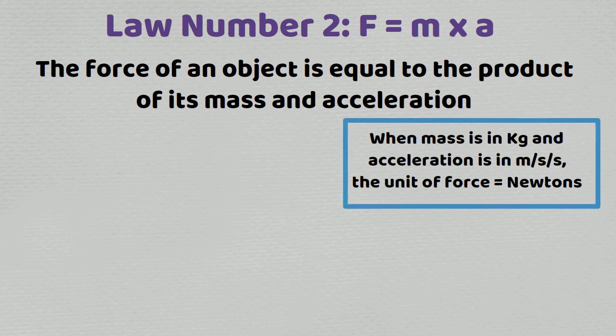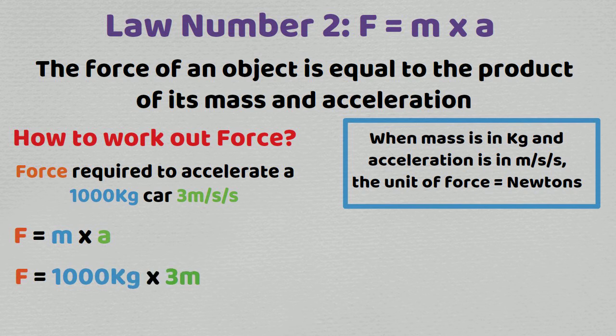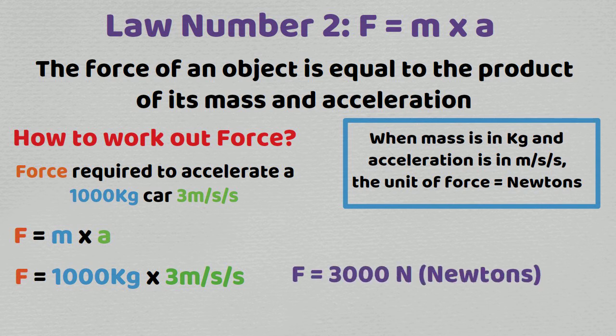But how do we work out force? If we look at the force required to accelerate a 1,000 kilogram car to 3 meters per second, we look at the equation, force is equal to mass times acceleration. We're trying to find the force, so force is equal to 1,000 kilograms, the mass, times by the acceleration, which is 3 meters per second. This means that the force required to accelerate a 1,000 kilogram car to 3 meters per second is 3,000 newtons.